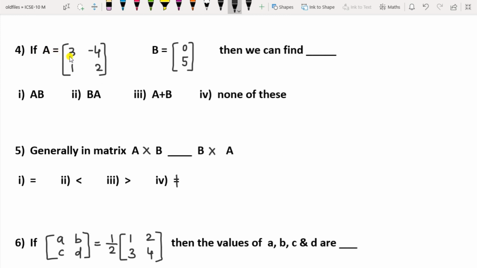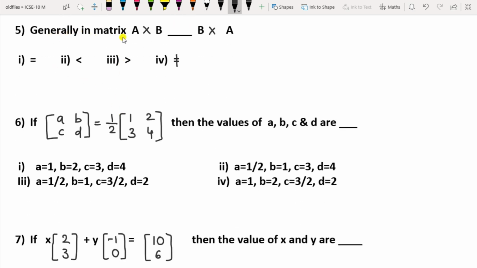Question 4 here is if A is a matrix that is equal to 3, minus 4, 1 and 2, B is a matrix that is equal to 0, 5, then we can find dash. Either we can find its product AB or the product BA, or addition we can do of A plus B, or none of these. You know, for the product, number of columns of the first matrix, that is A, should be equal to the number of rows of the second matrix, that is B. So check it out. And for addition or subtraction, the order of the matrices should be equal. So by remembering these properties, you can choose the correct answer.